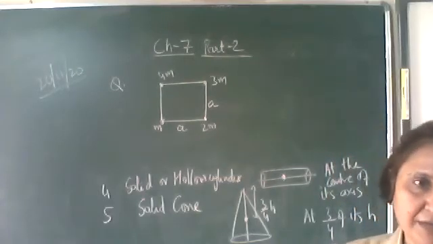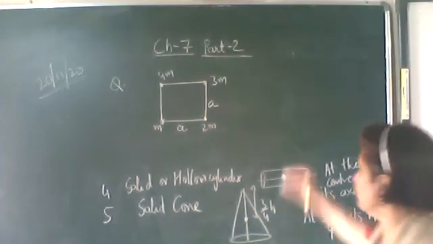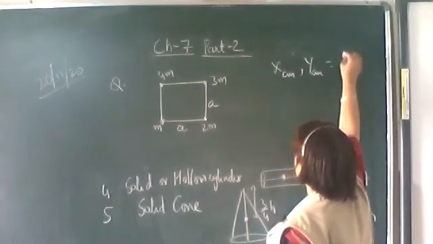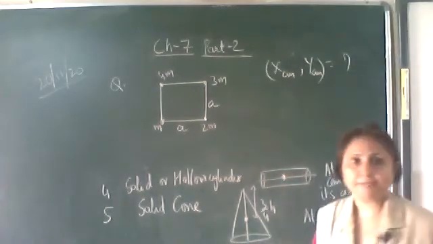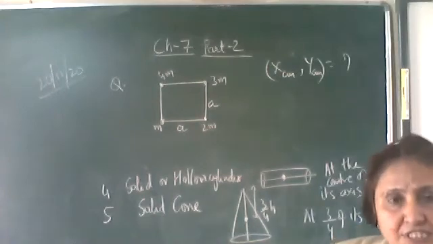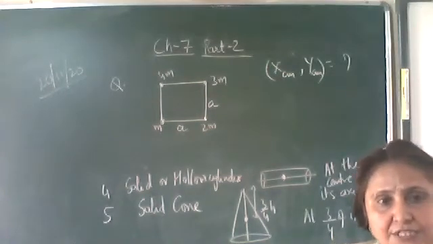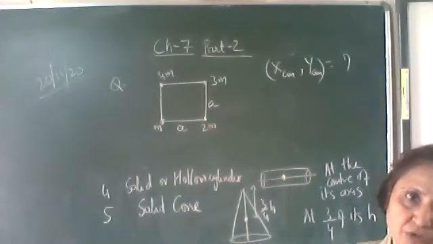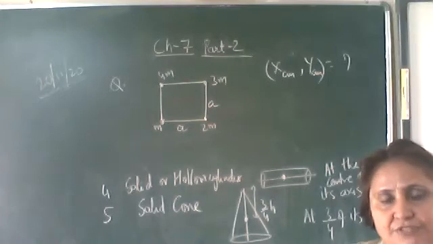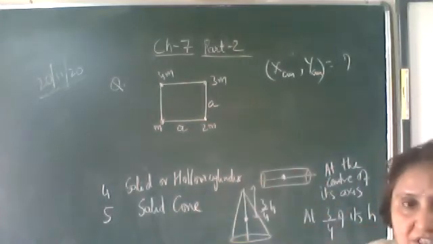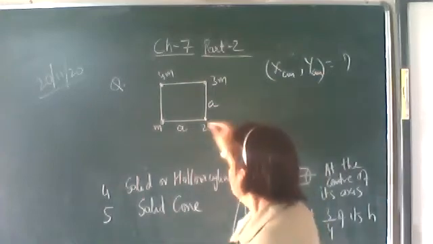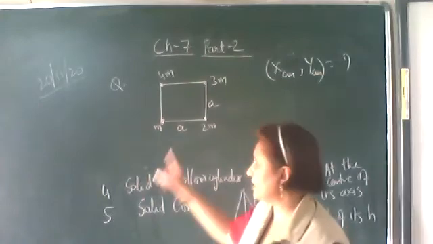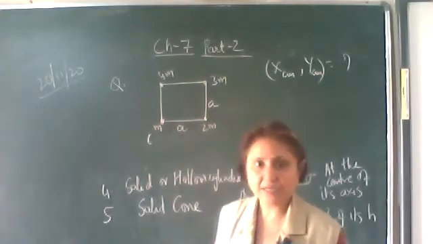Now here you have to find out the x and y coordinate of center of mass. For such type of questions, you will consider any one mass to be at the origin. From that origin, you can find out the x distance of center of mass and the y distance. Why? Because it's a square, so it is in the xy plane. Let us consider this M mass to be at the origin. The simplest way is to take this M mass to be at the origin.